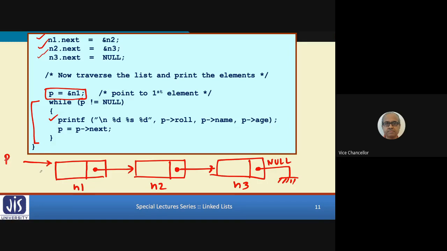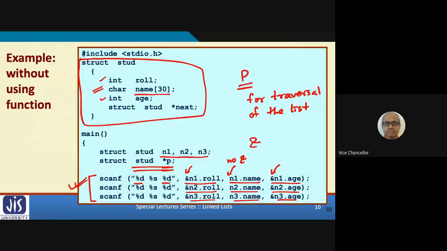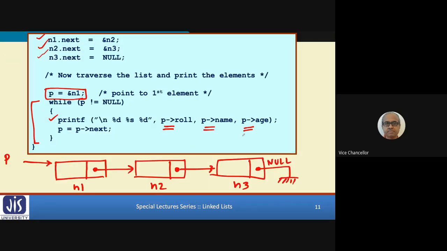Now see, because p is a pointer, that's why we are using the arrow notation. But when you used scanf, n1, n2, n3 were declared variables, that's why we are using the dot notation. So the difference between dot and arrow should be clear now. If it is a pointer pointing to a structure, then you use the arrow notation. You are printing the integer, character and string values.